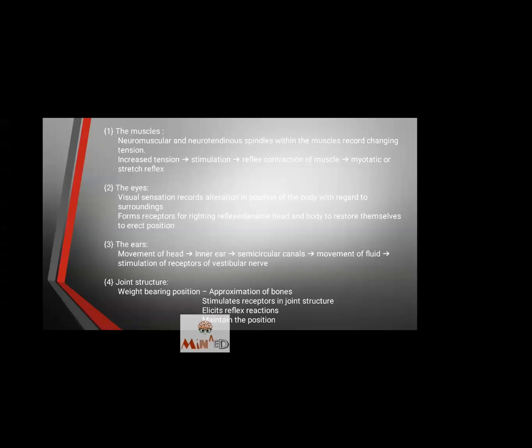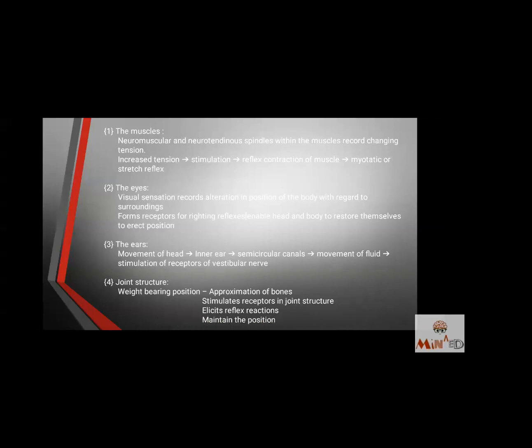Now, that will stimulate the reflex contraction of the muscles. Suppose, like taking back my hand from a burning object, that is the reflex contraction of my muscle. And for this, the myotactic or the stretch reflex that will help me to take off my hand faster will be produced.